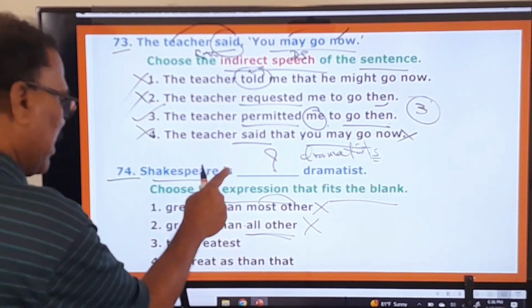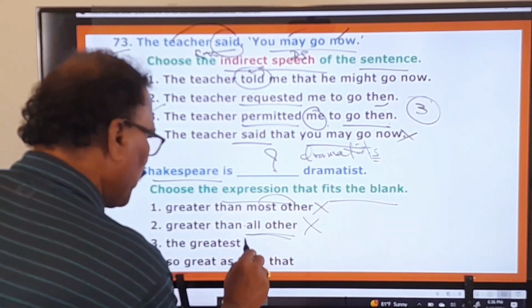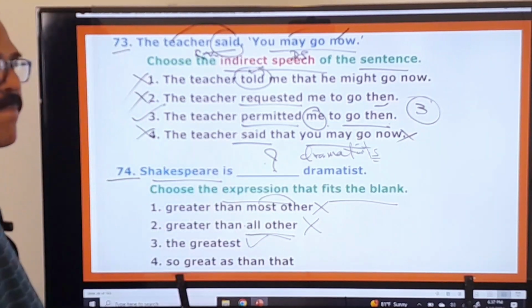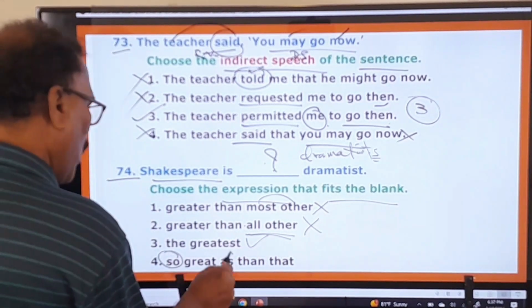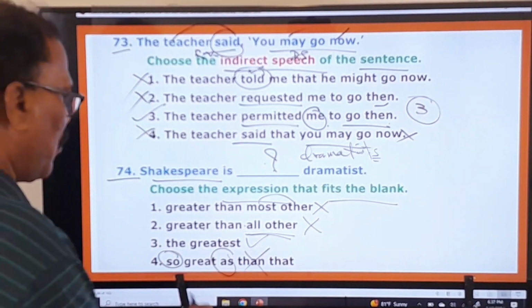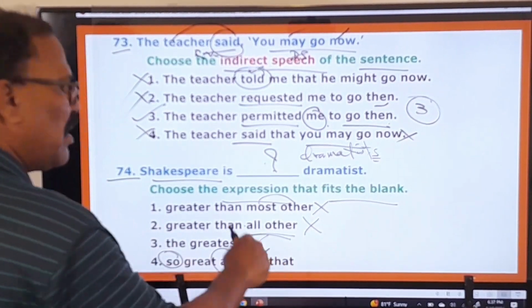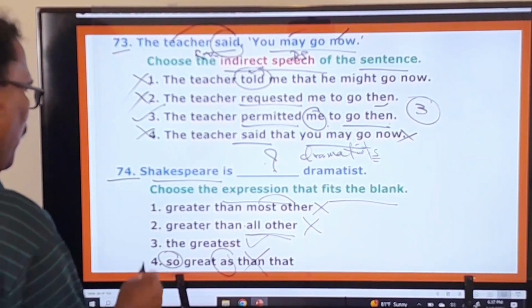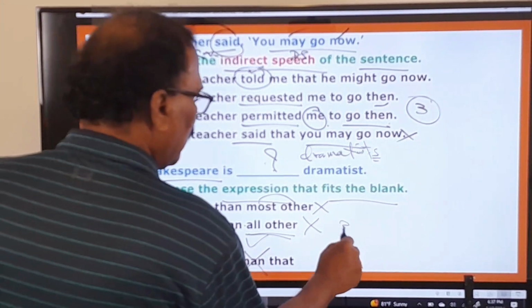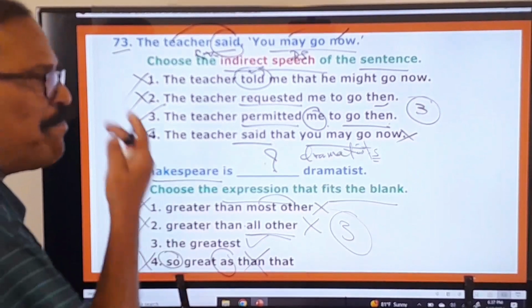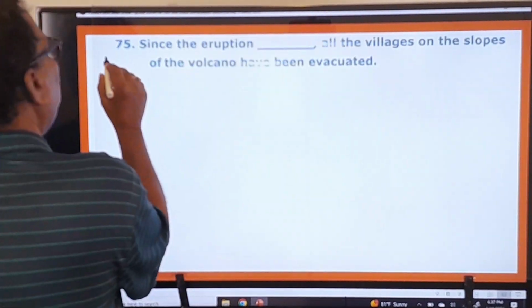Shakespeare is the greatest dramatist. This only fits in this blank. And "so great as than." Here "so" with "as" and "than" is not used together. Therefore the very construction of this is absolutely wrong, and therefore the first one, second one, and fourth one are wrong. Only the third one is the right one. Now let us move on to the 75th question.